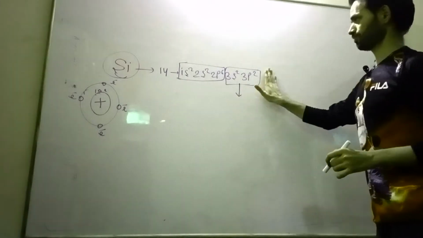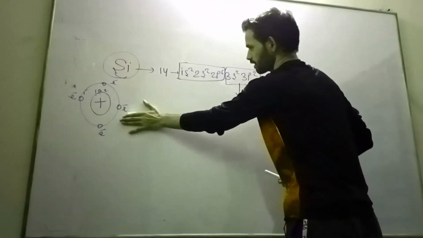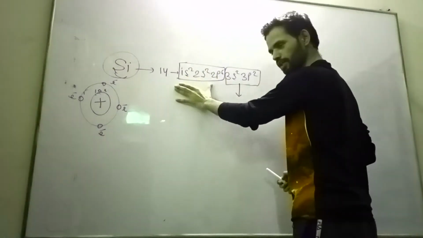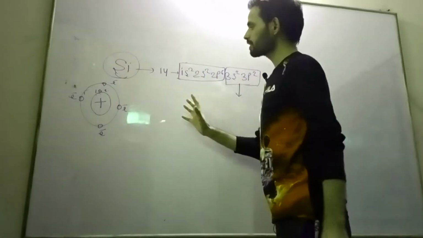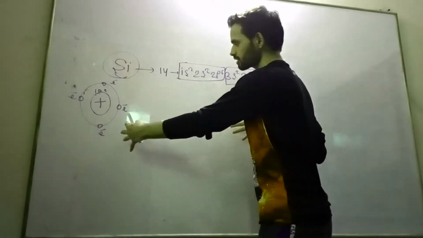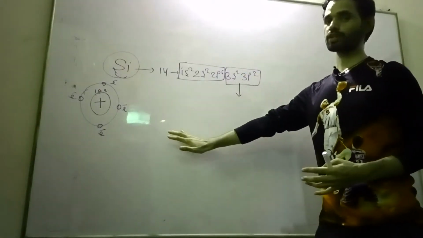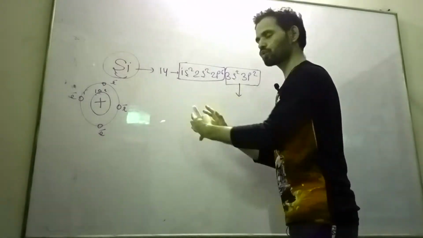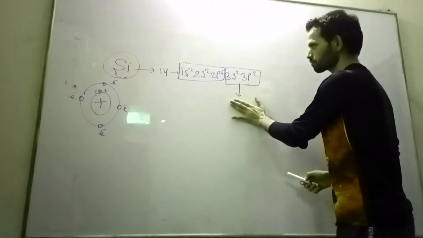These valence shell electrons will take part in the energy band formation, but the inner ones will also take part if we go beyond the equilibrium interatomic distance. Ideally it is possible somehow to go beyond the interatomic distance, but practically it is not possible. For understanding and analysis purposes you can do it. Now we will focus on this part only.